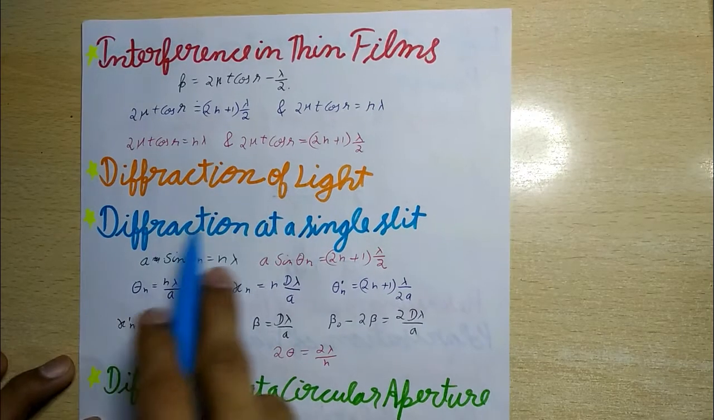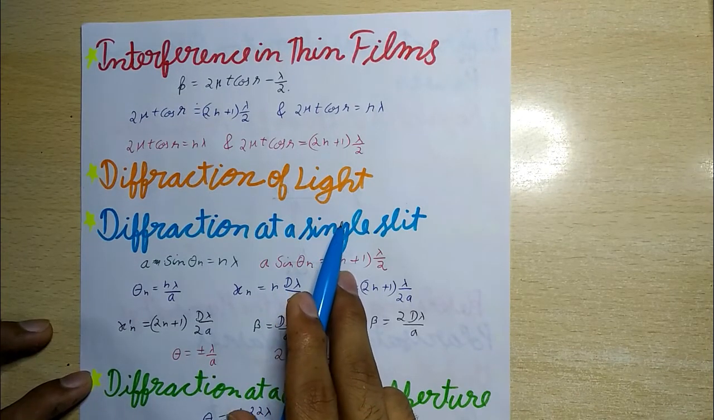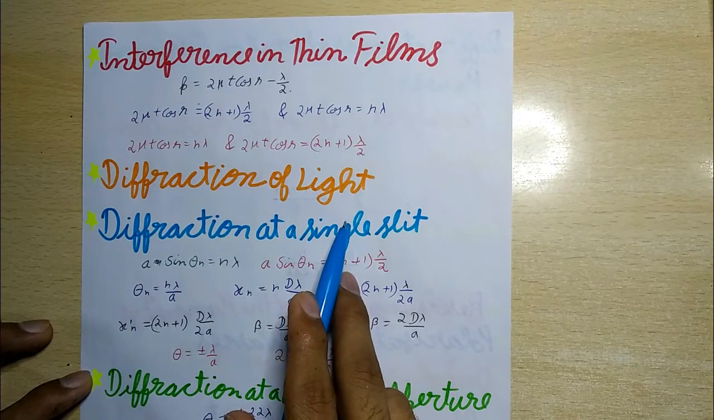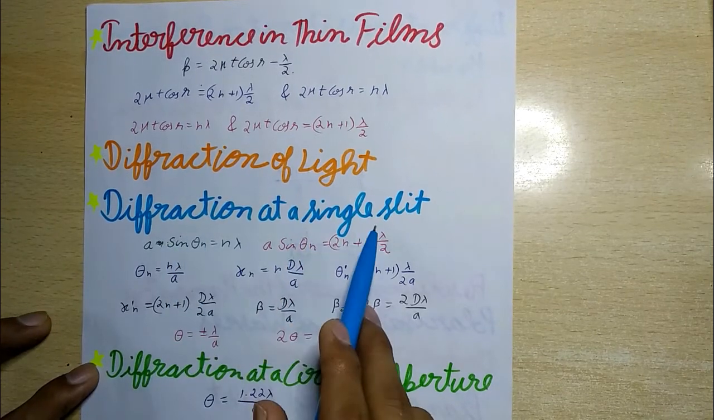Now next is diffraction of light. The phenomenon of bending of light around the corners of small obstacles or apertures and their consequent spreading into the regions of geometrical shadow is called diffraction of light. Diffraction at a single slit.